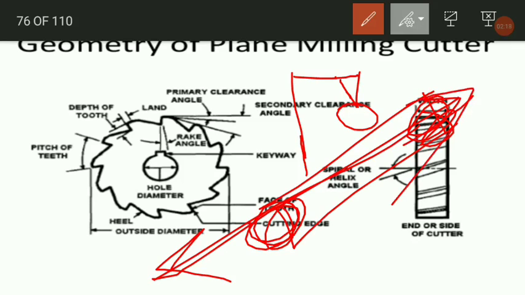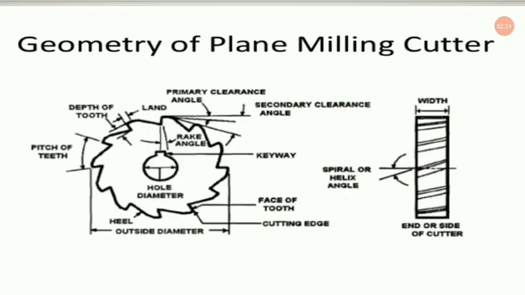Now if I discuss the geometry of this particular plain milling cutter, here you will find the typical diagram, which is very important to remember. So you can take a screenshot or take down a note somewhere. Starting from the hole diameter, look, there is a small inclusion that is not in circular shape. This is known as the keyway.